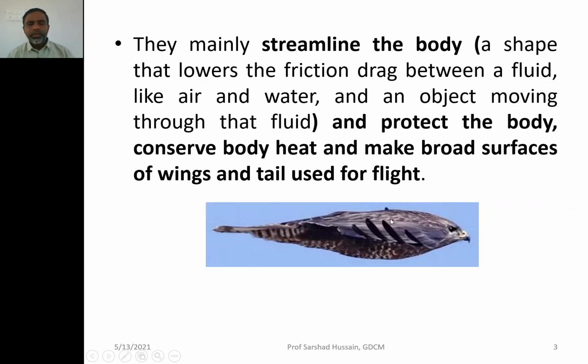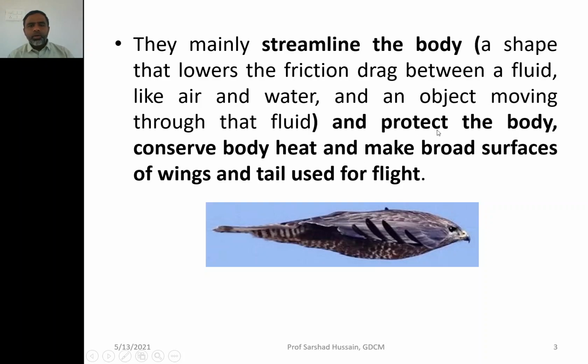That means they don't have any flat surface against the force of the friction, because a flat surface would hinder their easy movement through the medium. In a similar fashion you may observe this in fishes also, and our aeroplane has a similar shape, so that we may not get a good force of friction. In order to overcome that, the body is streamlined. If you pluck the feathers from the body of these birds, their body is not streamlined. These are the feathers present on the body which make the body streamlined.